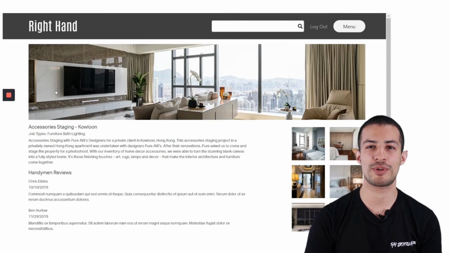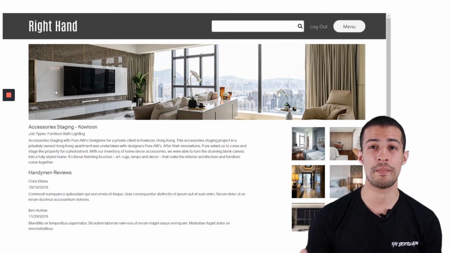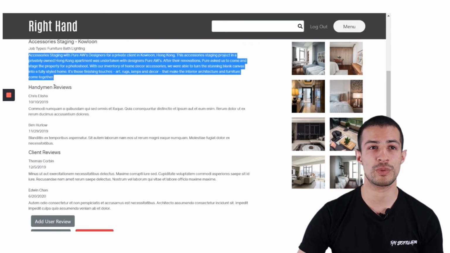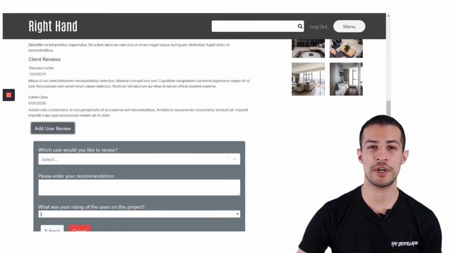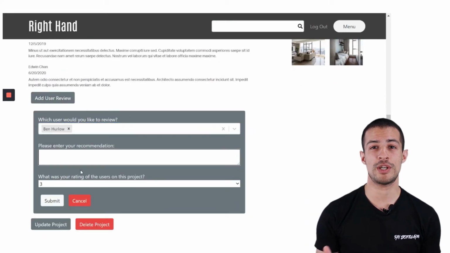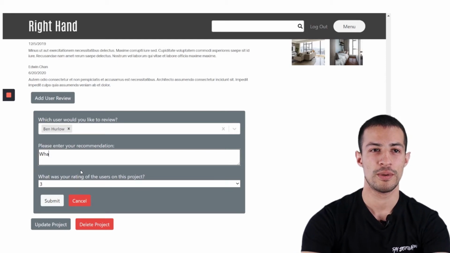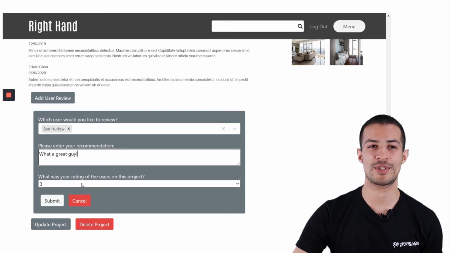But let's check out one of the projects. Accessory staging, that's the one you saw from before, is an absolutely beautiful project. And the client was amazing as well. So here we can look through the description of the project, we can see the reviews, and we can even add a review ourselves. And because the client was so amazing, it was Ben. He might not like me very much, but I thought he was an amazing person. So I'm going to say, what a great guy. And I'm going to give him a 5-star rating.